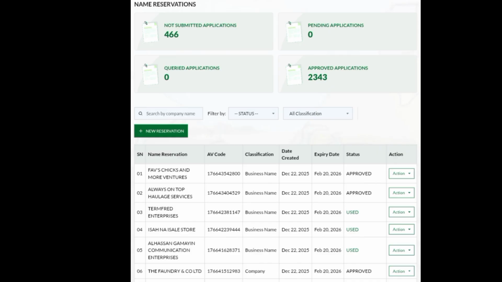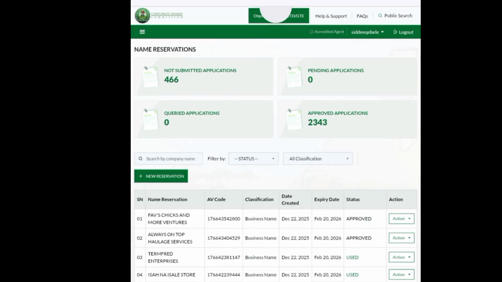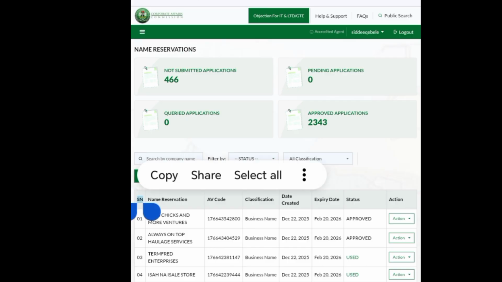When you see approved on this particular first page, it means that that business name has been approved by CAC, and CAC has said, okay, you can move ahead to go and register. So that is how you know you're approved.